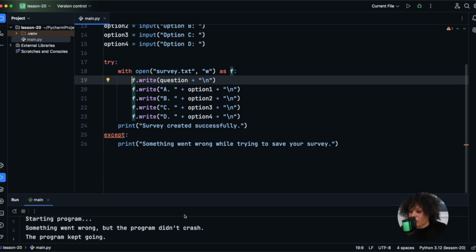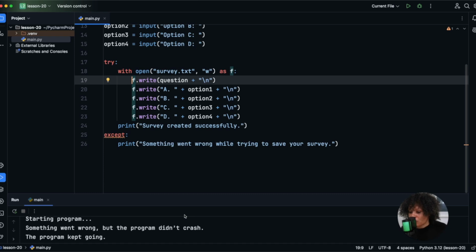All right, so now we're going to write the part of our tool that lets someone take the survey. So this is going to include reading the question and options from the file, then showing it clearly, and then asking the user to choose one option. Alrighty, and then we're also going to do something new, which is validate their input, and we're going to save their response, all while handling all the errors at each step.